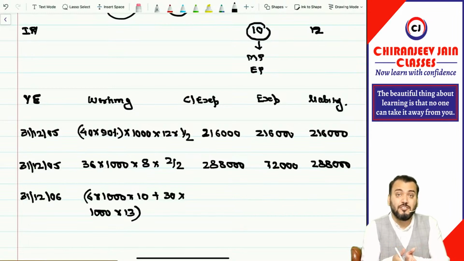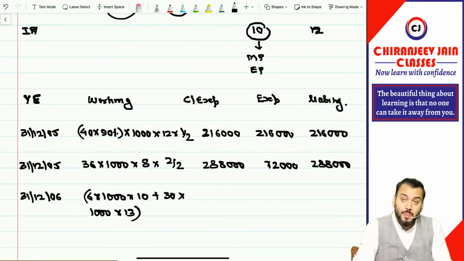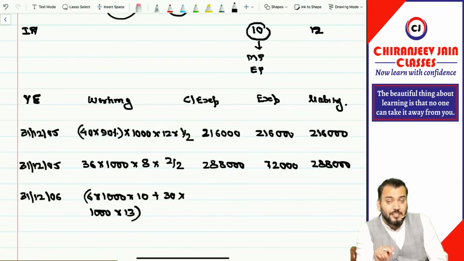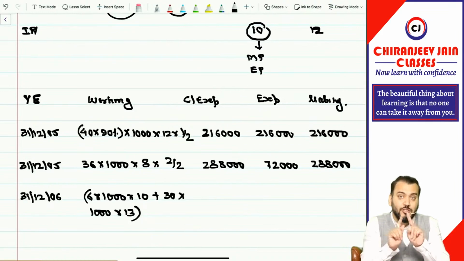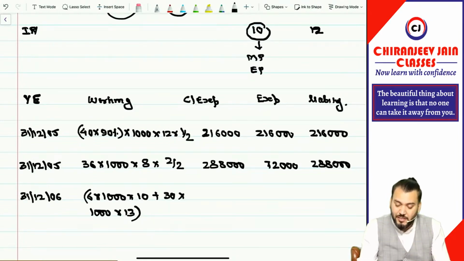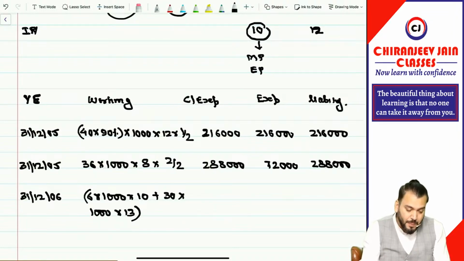This becomes the total cumulative expense for 3 years. Have you understood? For 6 employees, the payment has been done based on intrinsic value, but for the remaining employees, valuation will be done based on fair value of option. This point, are you able to understand? Yes, sir. It will be 6 into 1000 into 10, means 60, and 30 into 1000 into 13, it is 3 lakh 90. 3 lakh 90 plus 60.